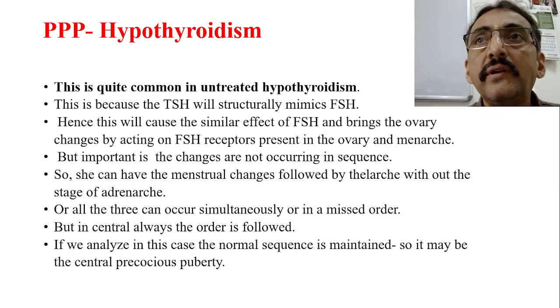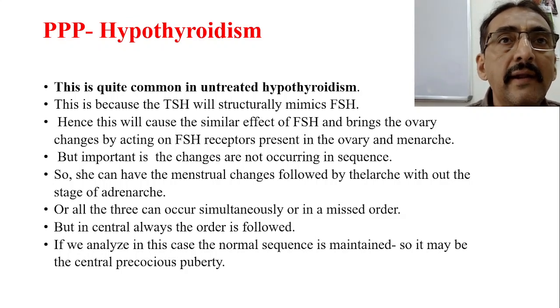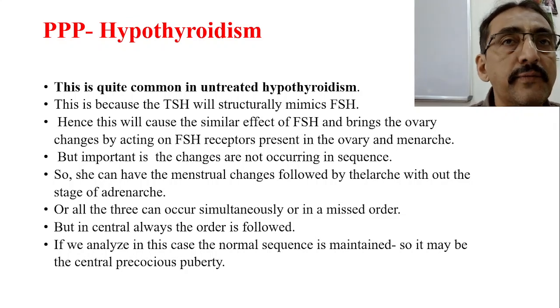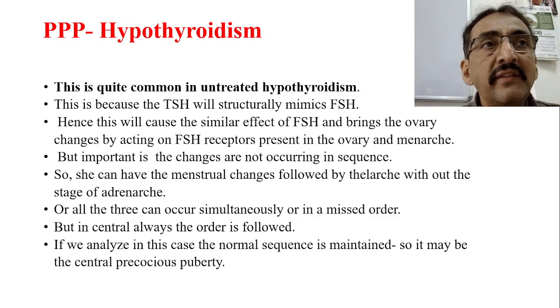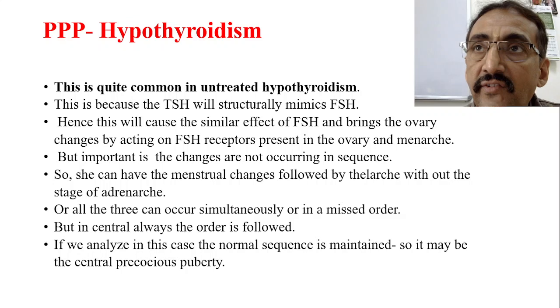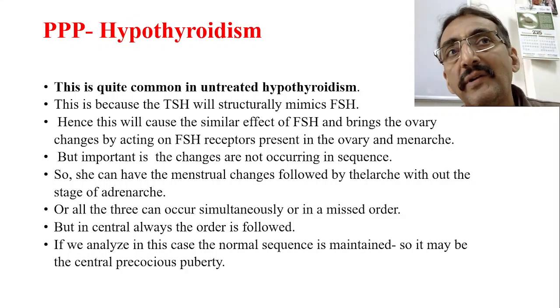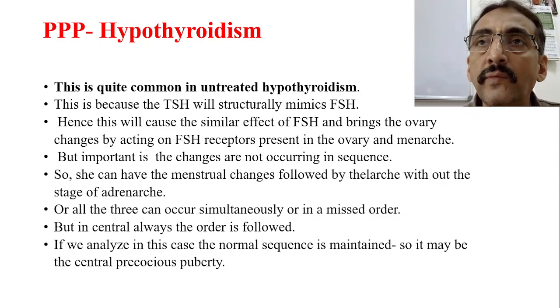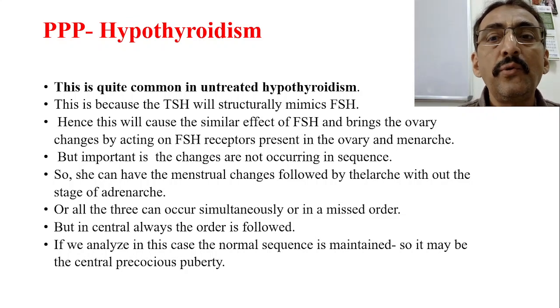The main function of TSH is to come to the thyroid gland, bind to the receptors and initiate the production of T3 and T4. When this TSH is not utilized properly by the thyroid gland due to various causes, the level of TSH, thyroid stimulating hormone, will rise in the blood because it is not utilized.